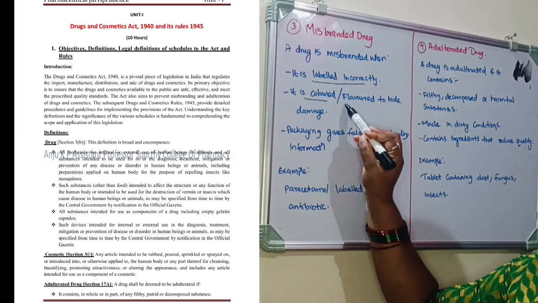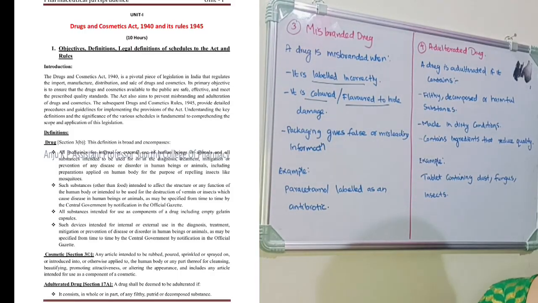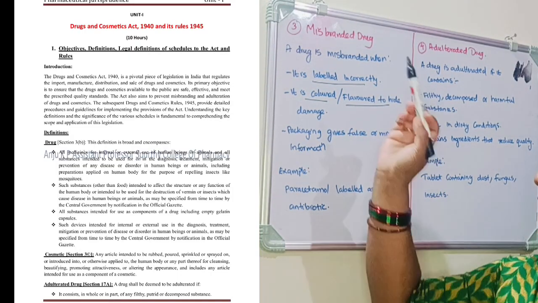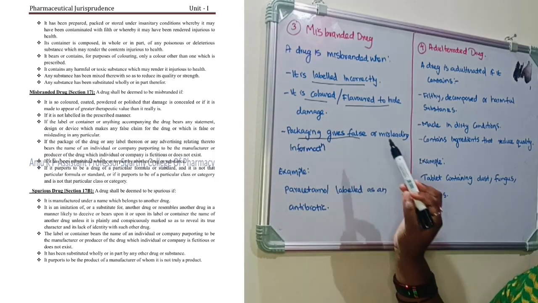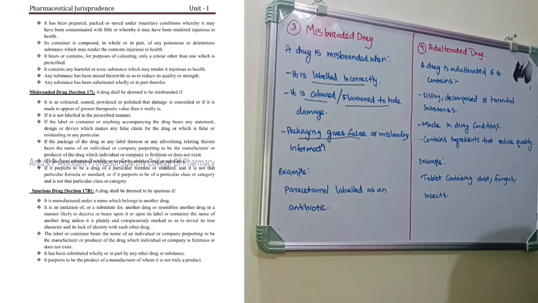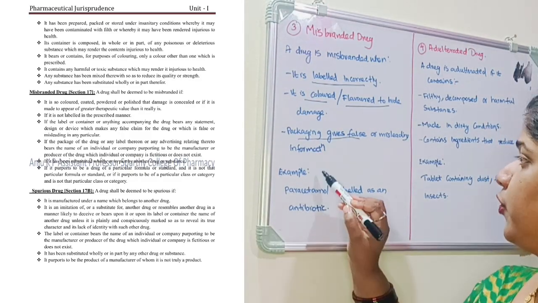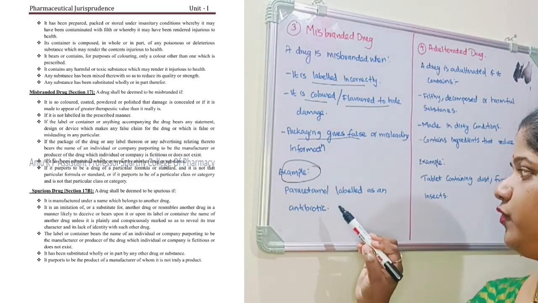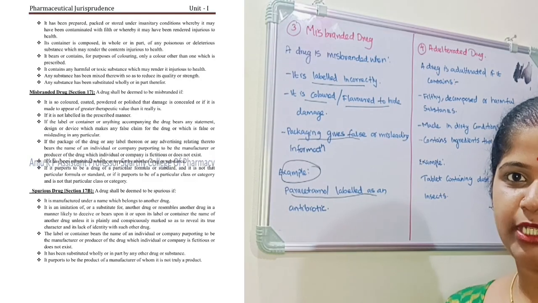Also if it is colored or flavored to mask or hide the damage of the medicine, we call it a misbranded drug. Also if the packaging gives false or misleading information about the medicine. For example, if your paracetamol is labeled as an antibiotic.